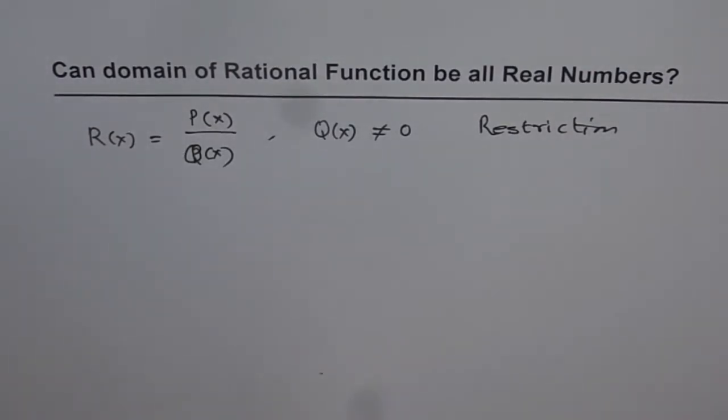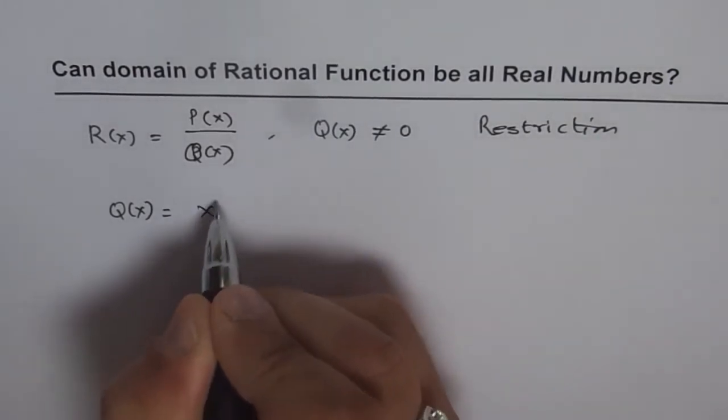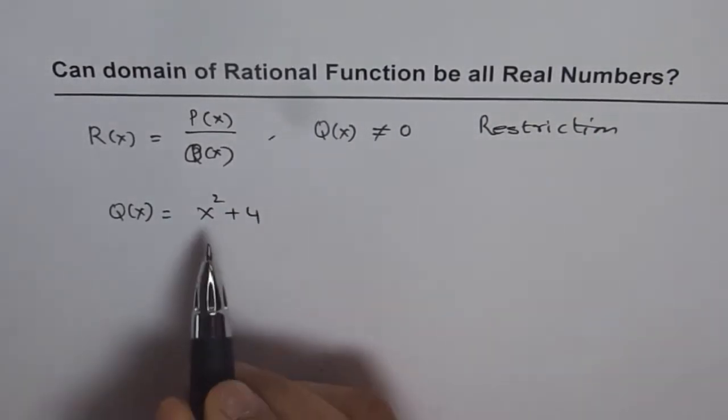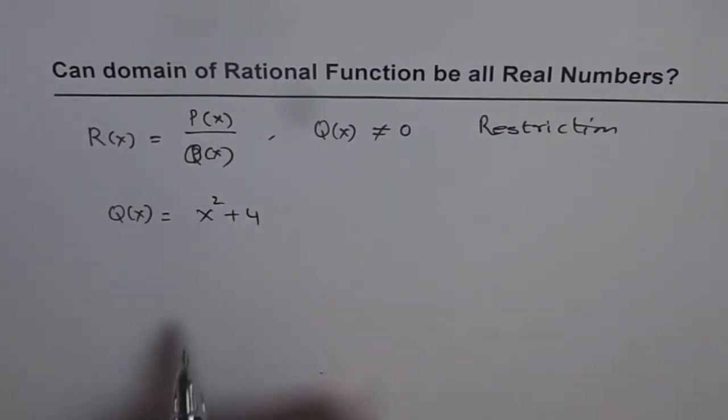If your answer is yes, then we say, well, in that case, the domain of a rational function could be all real numbers. And there are many functions where q of x may not be 0. For example, if I write q of x equals x squared plus 4, x squared is always positive. It can never be minus 4 to make it 0, right? So these kinds of functions will have no restriction.